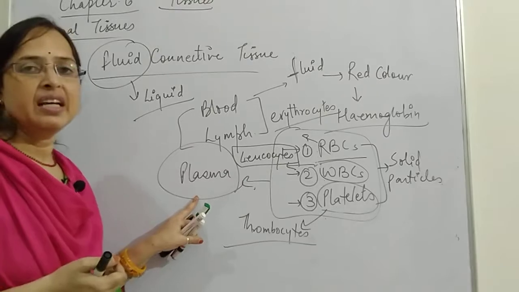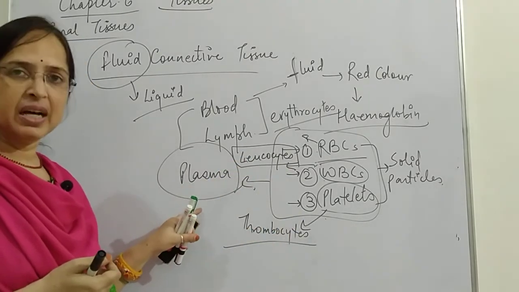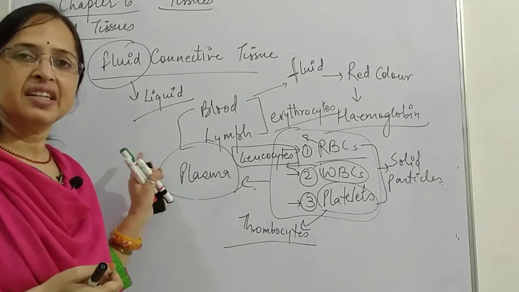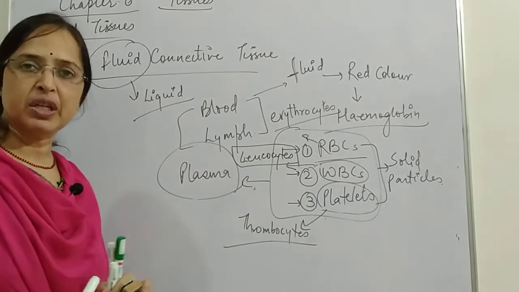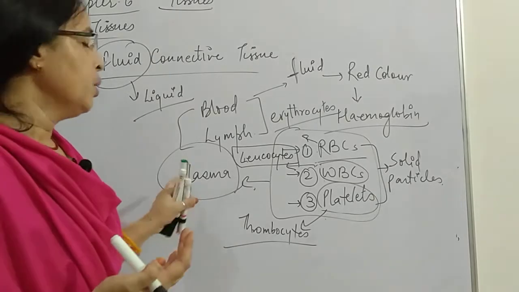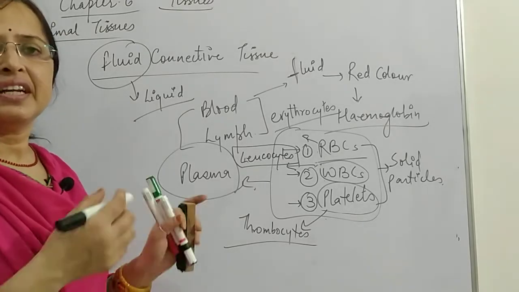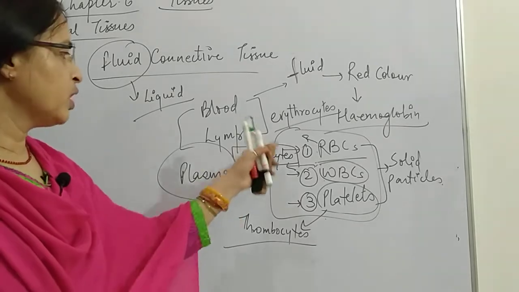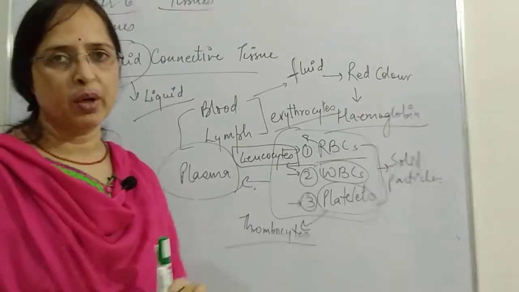And these blood cells, corpuscles, are present in the plasma. Plasma is the fluid in which these are present, and it contains proteins, salts, hormones, and medicines. Whatever helps in transportation, it acts like a medium for these three as well as other substances to be transported in the body.